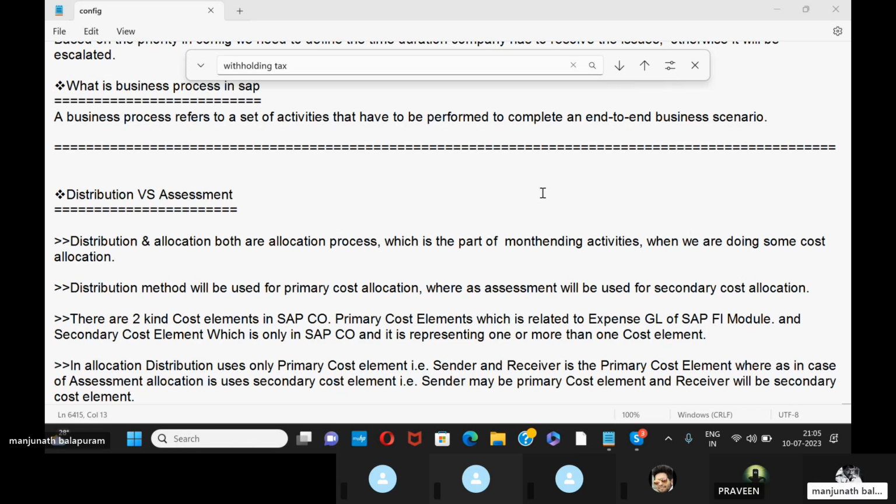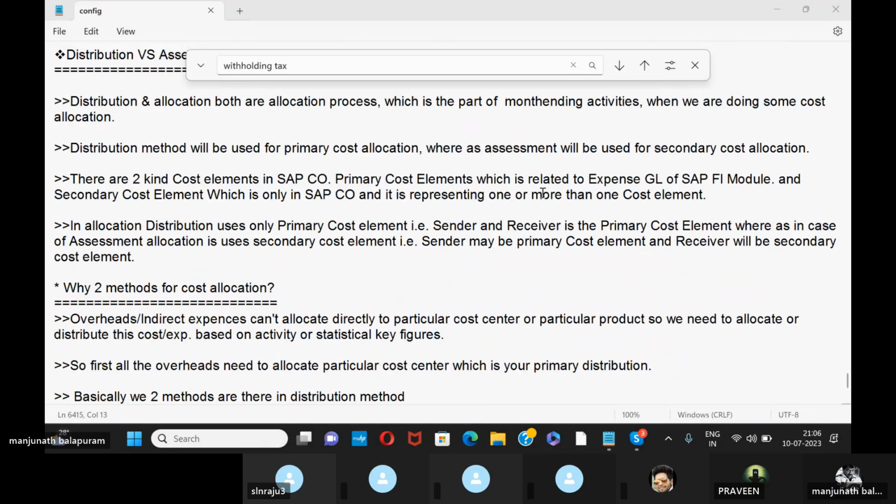Okay. So there are two kinds of cost elements in SAP CO. One is primary cost elements, which are related to the expense GLs of the SAP FI module. So primary cost elements are nothing but GL accounts of the FI module. And secondary cost elements exist only in SAP CO, and they represent one or more cost elements. That is the major difference between primary cost element and secondary cost element. Okay, so let me discuss briefly.